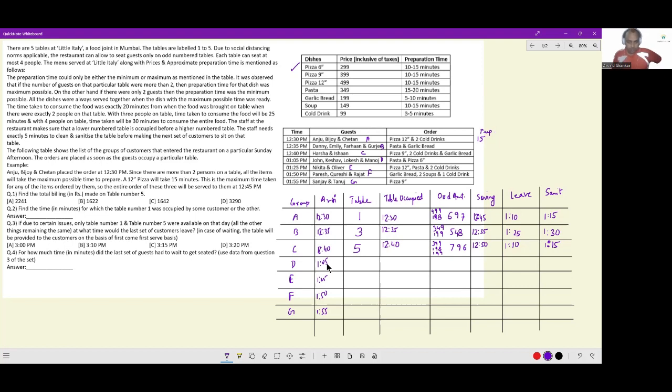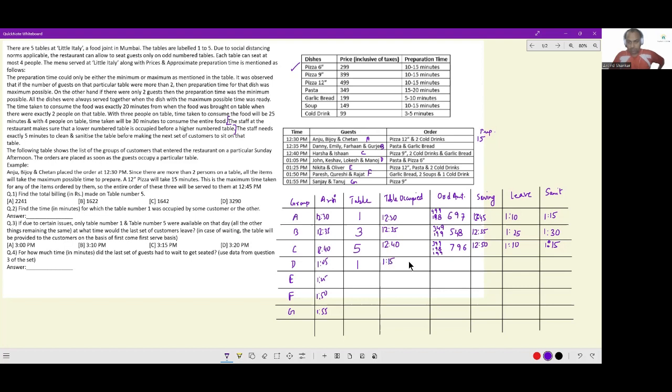Now the next group who comes in at 1:05, group D: can they sit on table 1? No. Can they sit at table 3? No. Can they sit at table 5? No. So they will have to wait. But which is the table that gets free earliest? Table 1 and table 5 get free together. But table 1 will be the table they occupy because a lower numbered table always gets occupied first. The staff at the restaurant make sure that a lower numbered table is occupied before a higher numbered table. So this group will sit down at table number 1. When will they sit down? At 1:15.